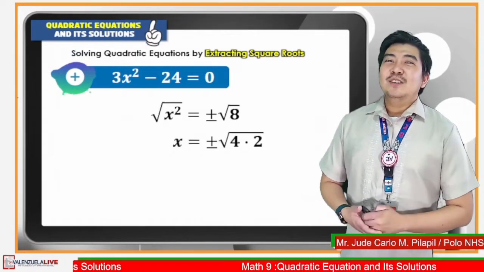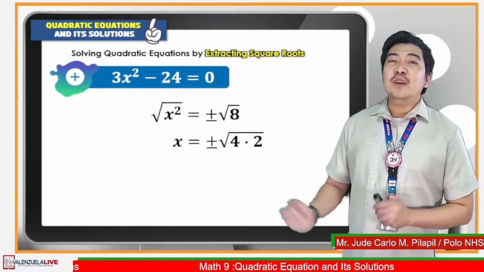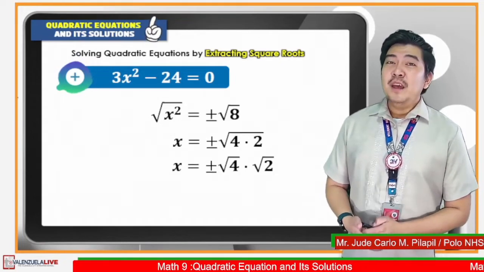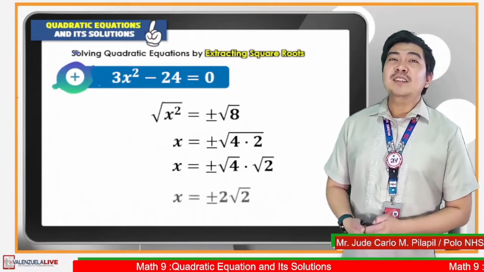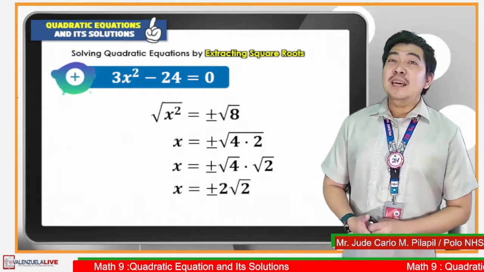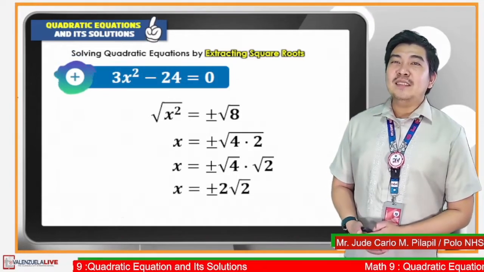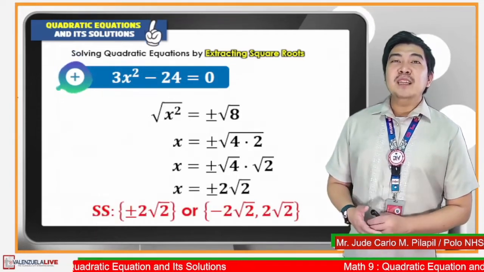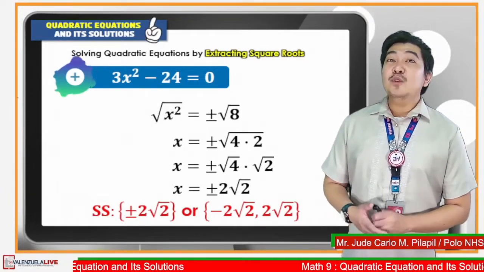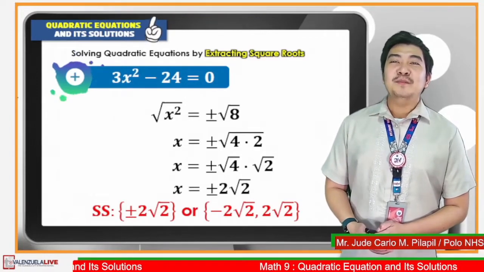Very good. So the factors will be 4 and 2. So we extract the square roots of each of the factors. The square root of 4 is 2. The other factor will remain inside the radical or the square root symbol since it can no longer be simplified. Therefore, the solution set is the set containing positive negative 2 square root of 2, which can also be written as negative 2 square root of 2, comma, positive 2 square root of 2.